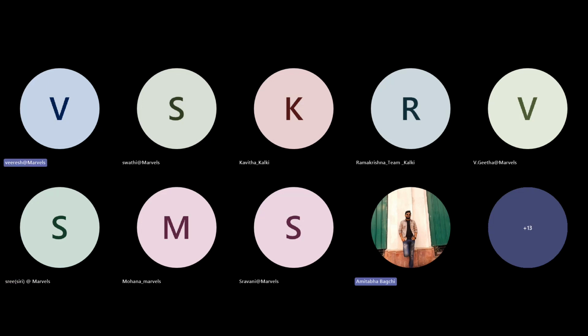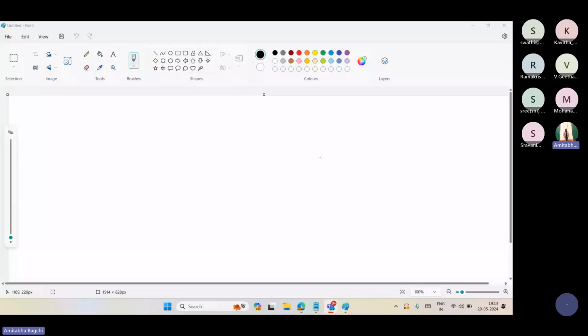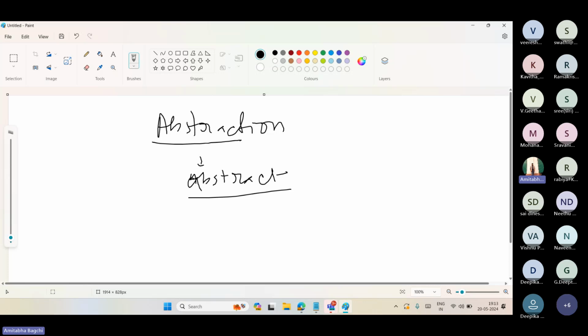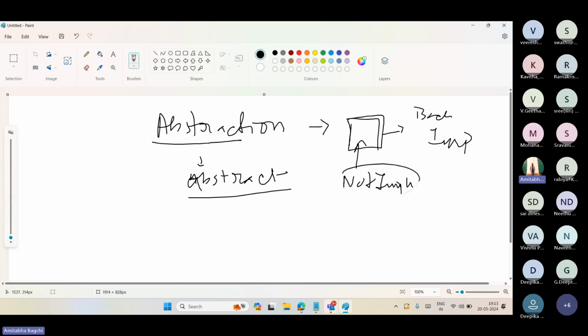So what I'm trying to say, till now, abstraction is a way. Abstraction, actually the main word is abstract here. This is a very important keyword. This is also a keyword of Java, abstract. In abstraction, whatever the user would be seeing is kind of not implemented, and the implementation will be in the background. The backend will have the implementation, and the user will not be able to see how things are happening in the backend.